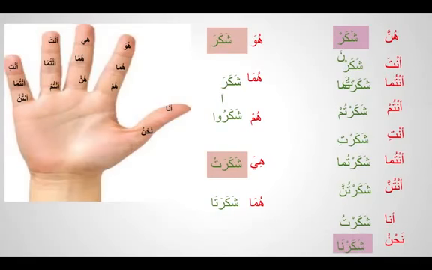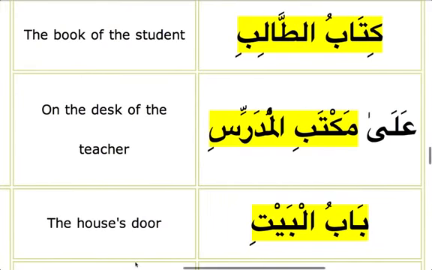Coming to conversations based on Mudhaf, Mudhaf ilayhi. We learned yesterday that Mudhaf will have a single dhamma. If I want to say the book of the student, what do we say? Kitabut Talibi. The Mudhaf will have no tanween and a single vowel sign, and Mudhaf ilayhi can be definite and will always have a kasra. So on the desk of the teacher, we say Ala Maktabil Mudarrisi.